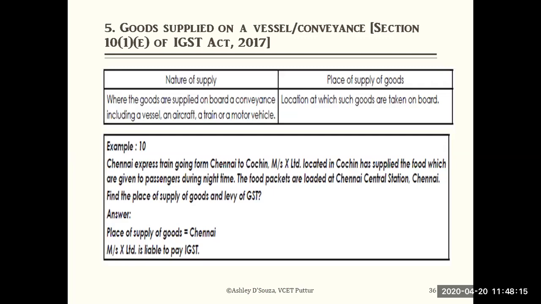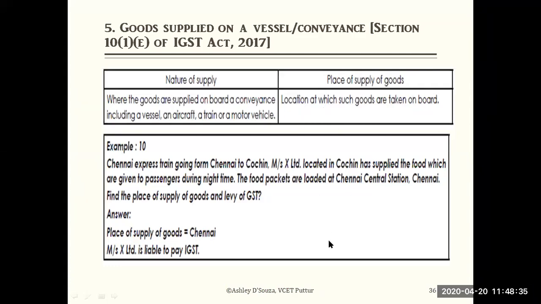It's clearly said that at Chennai Central Station the food packets are loaded to the train. So find out the place of supply and the levy of GST. It clearly says that the place of supply of goods is Chennai. Why? Because the rule says it is the location at which the goods are taken on board.